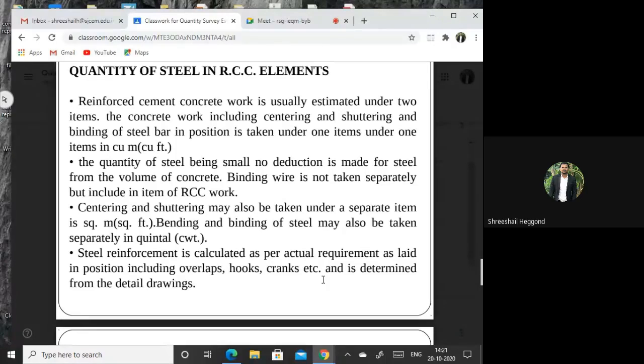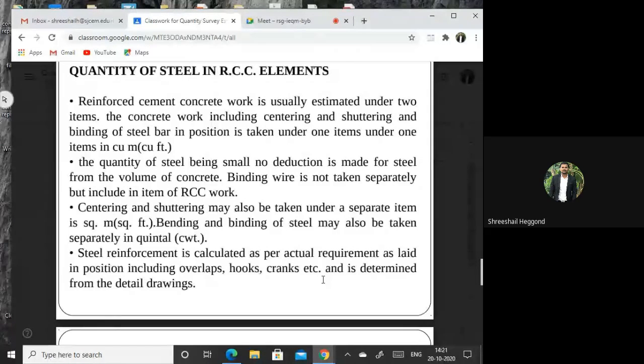If it is given with overlapping, how much overlapping you are giving, that also you need to measure. If you are giving hooks at the end of the steel bars, you would have seen many steel constructions, the reinforcement alignment before laying the concrete.